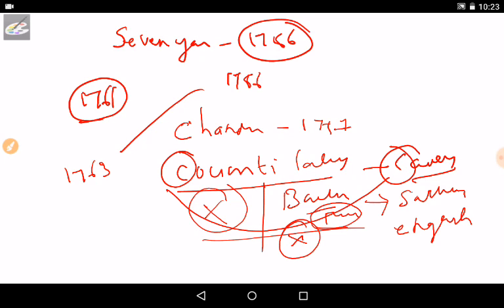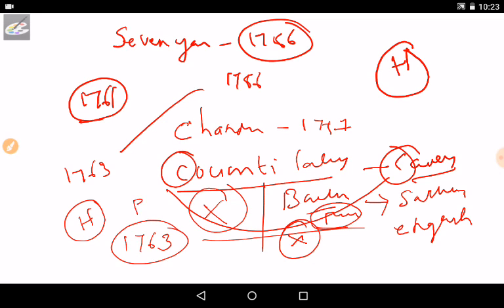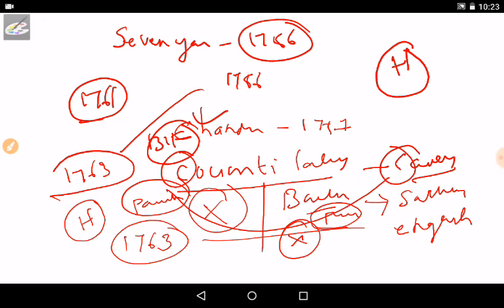In Wandiwash, General Eyre Coote defeated the French and captured Hyderabad. Now Hyderabad also went to the British. And in 1763 the Treaty of Paris came into action, and the British and French came to cordial relations. Because of this, the Carnatic War came to an end, and the Third Carnatic War ended in favor